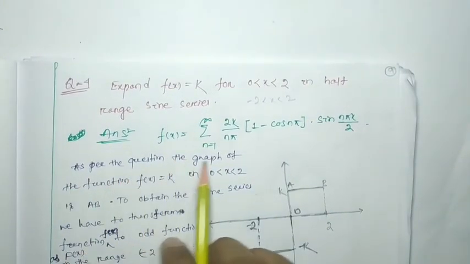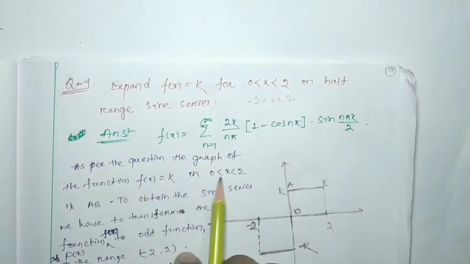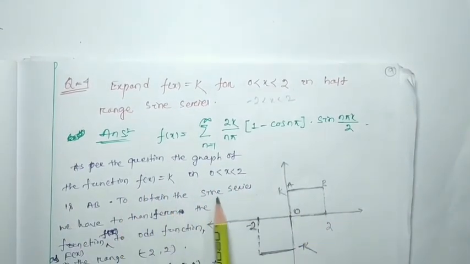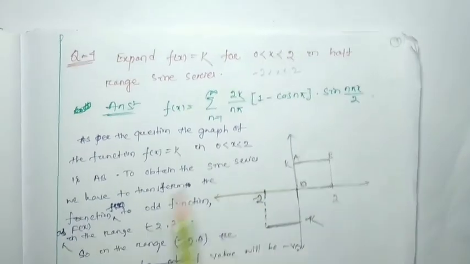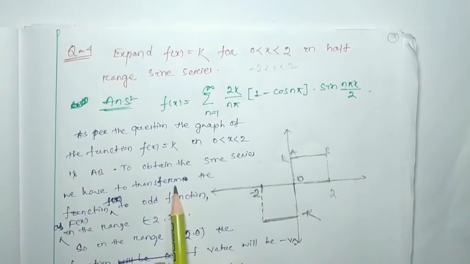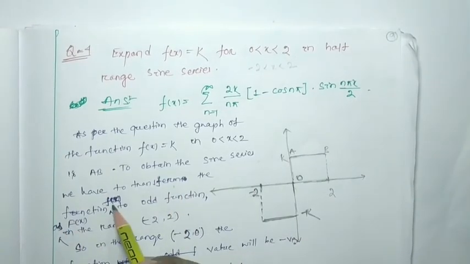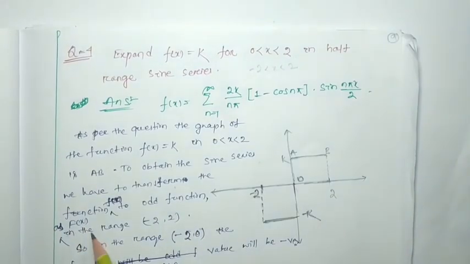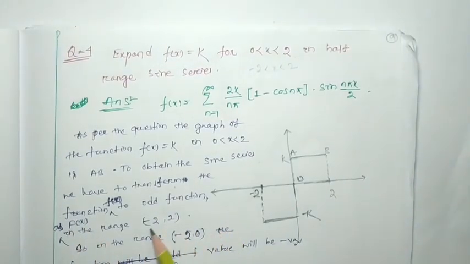As per the question, the graph of the function f(x) equal to k in between 0 to 2 is given. To obtain the sine series, we have to transform the function f(x), this is small f(x), to an odd function, capital F(x), in the range minus 2 to 2.